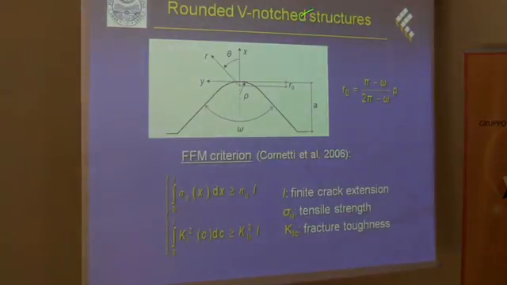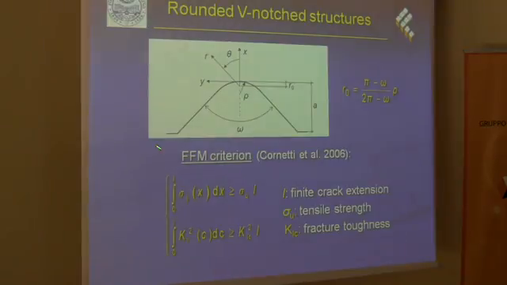So this is the geometry. That's a rounded V-notch. Rho is the radius of curvature, omega is the notch amplitude. This is the Cartesian frame of reference, and this is the polar frame of reference. The distance between the two frames of reference is denoted by R0, which is provided by this expression here. R0 is equal to 0 for rho equal to 0, which means that if I consider a sharp V-notch, the two frames of reference have the same origin. And also if omega is equal to pi, which means a flat, unnotched specimen, the two frames of reference coincide.